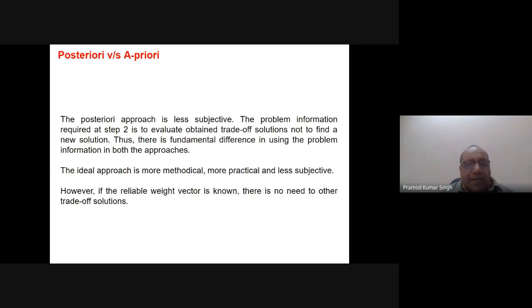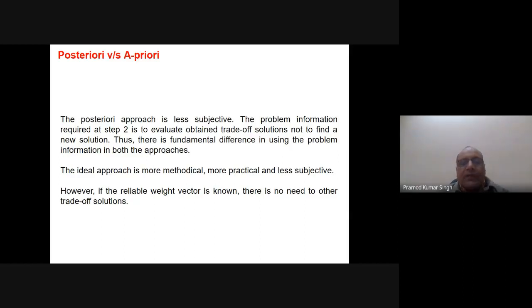But the major difference in the problem-specific knowledge, or step 2, between the posteriori and the a priori is that in the posteriori we do not use that weightage information or trade-off information for the generation of a solution. Rather, we generate a lot of solutions and then afterwards we see which one we have to select. So it is not used for the generation of solutions, but only for the selection of a solution. So it is less subjective in nature.